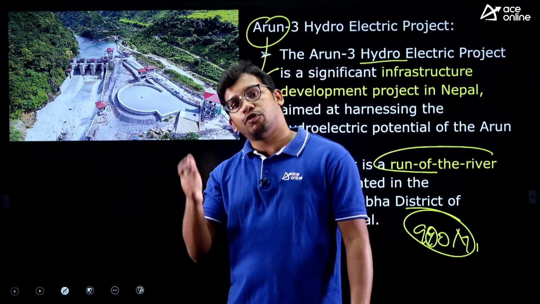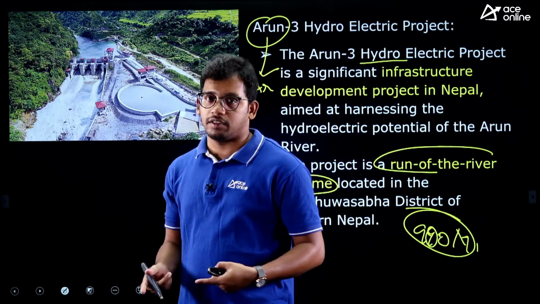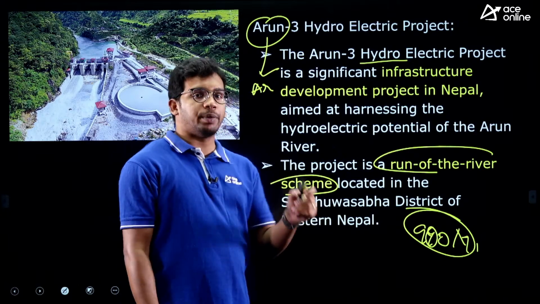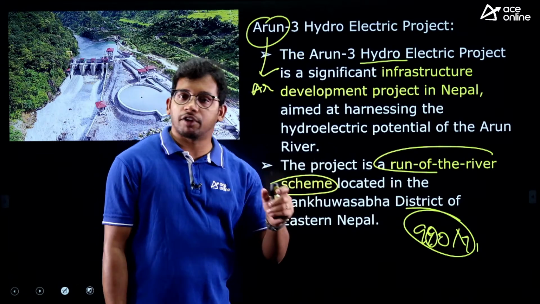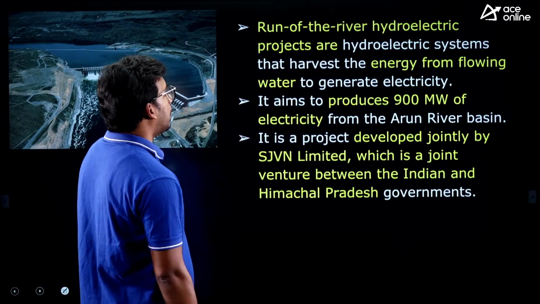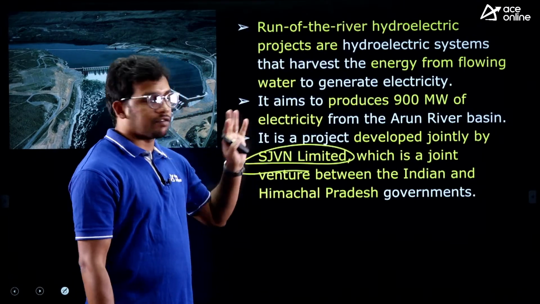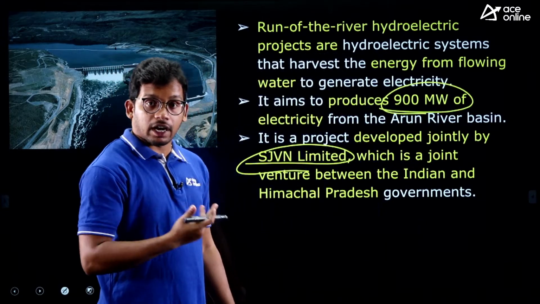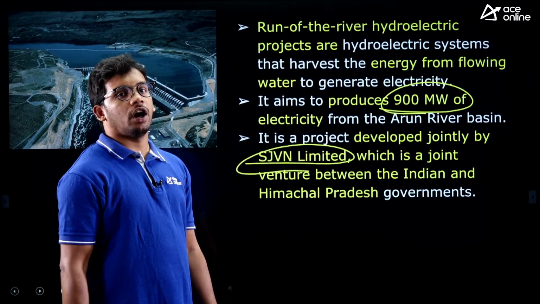It is just because of the flow of water that we have kept the turbines, and those turbines capture the speed and convert it to electricity. So those are called run-off river projects. Without any storage, just based on the natural flow of water, we are able to generate electricity. This is being built by SJVN Limited, which is of India. So India is a collaborator in this Arun 3 project, and we are also taking this electricity. The target is to develop 900 megawatts, and out of that we are also taking some by paying, of course, some money, right? So this is about the Arun 3 project.